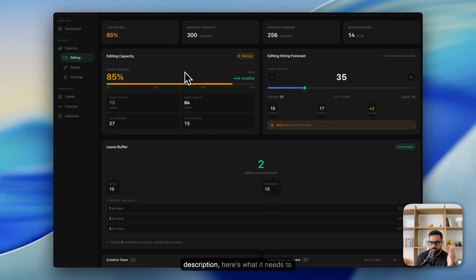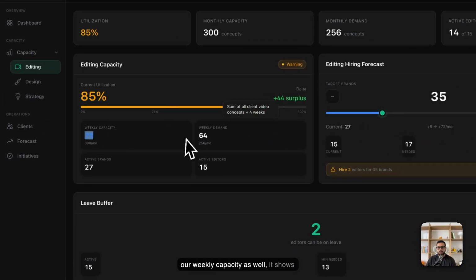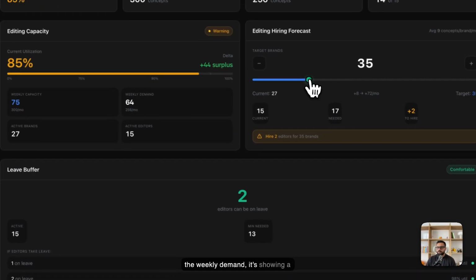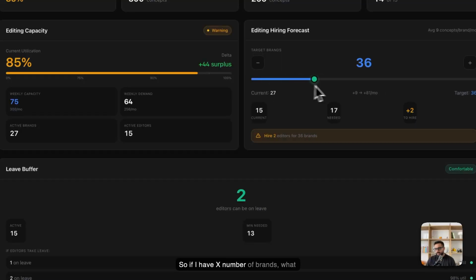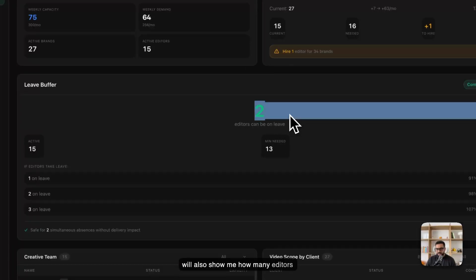Here's a job description. Here's what it needs to look like. And then obviously there's some tweaks and everything you do, but it shows me my editors' capacity, our weekly capacity as well. It shows the weekly demand. It's showing a hiring forecast. So if I have X number of brands, what will happen in terms of resource and how many editors I'm going to need. It will also show me how many editors can be on leave at once.